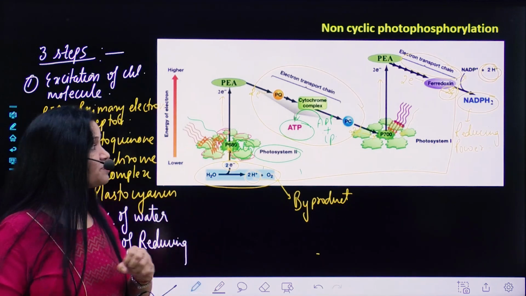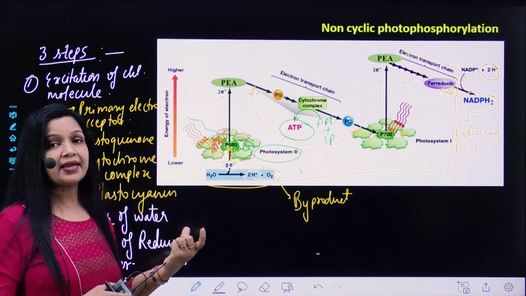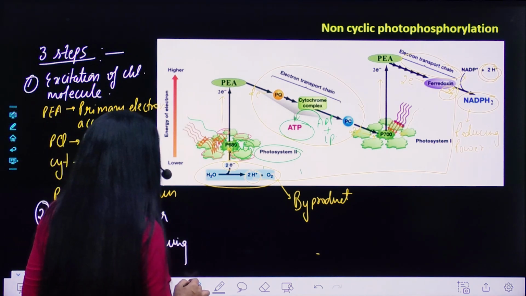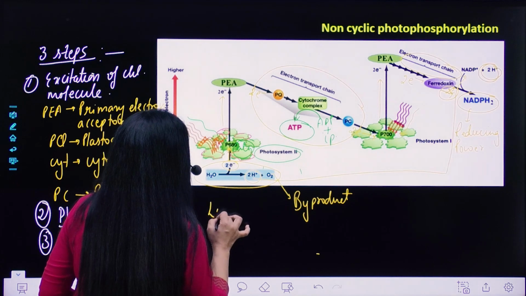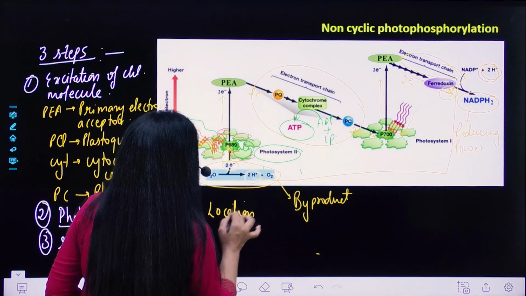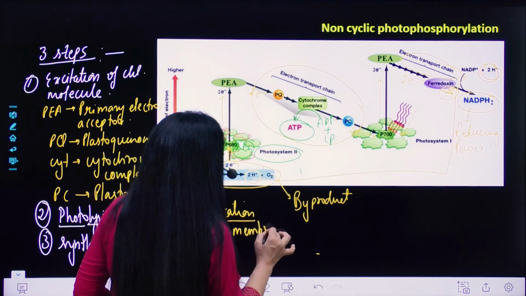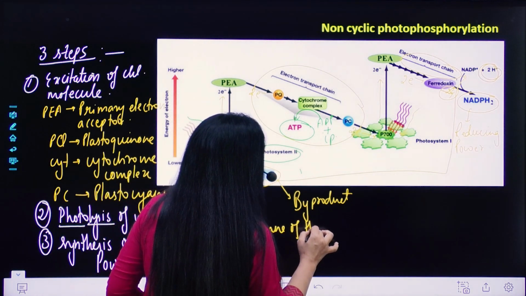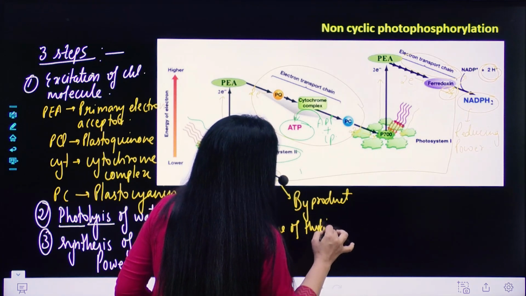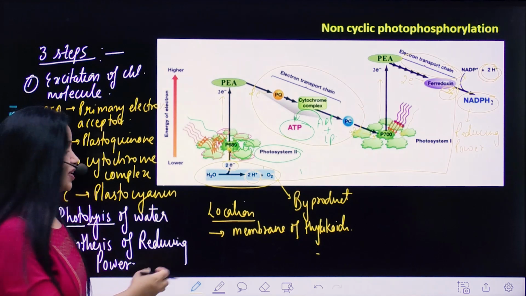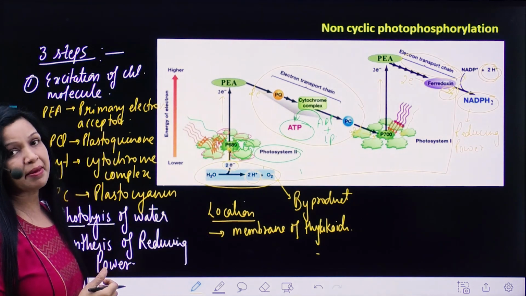Now, questions are also asked in objective form, like what is the location of this non-cyclic photophosphorylation. So if we talk about location, it is present at the membrane of thylakoids. Where are PS2 and PS1 present for non-cyclic photophosphorylation? They are placed in the membrane of thylakoids.